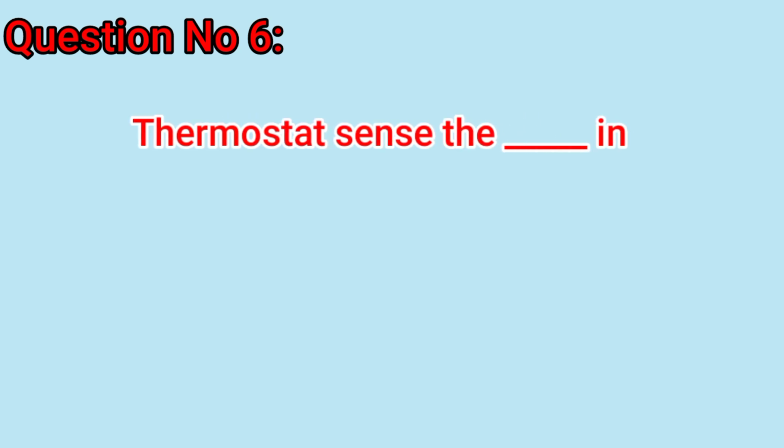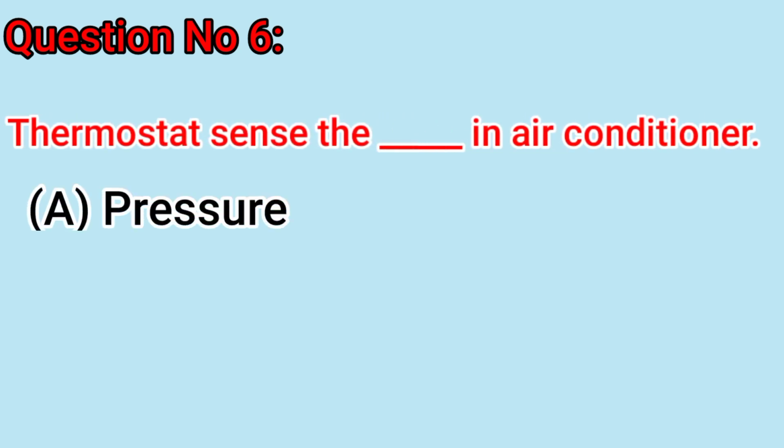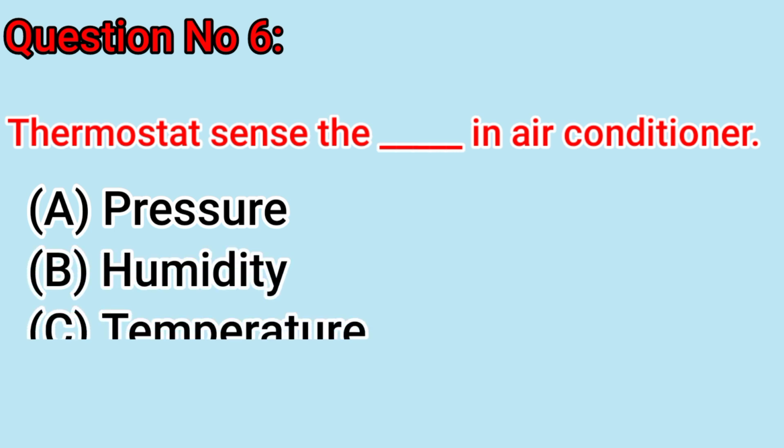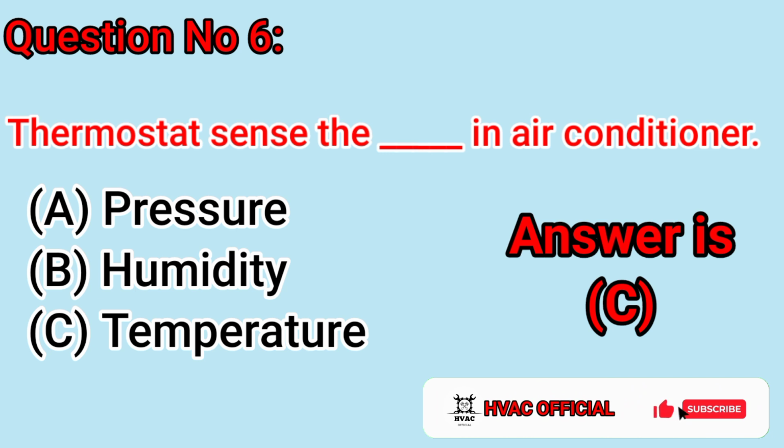Question number 6: thermostat sense the dash in air conditioner. A, pressure. B, humidity. C, temperature. Answer is C.